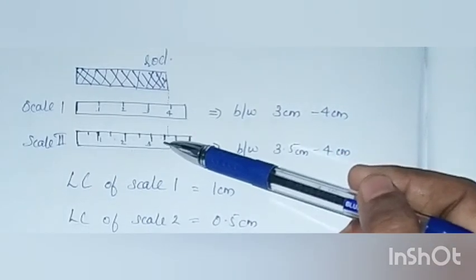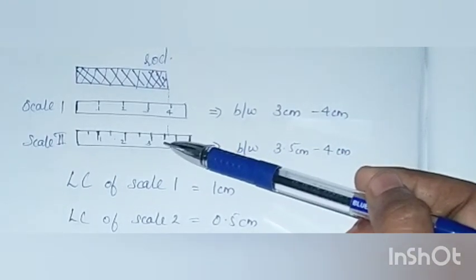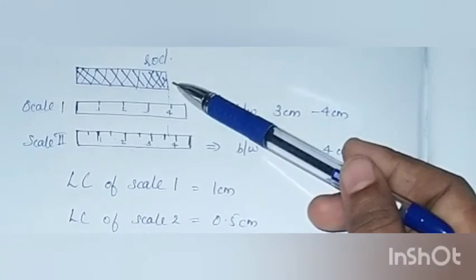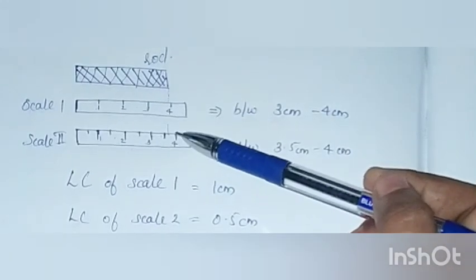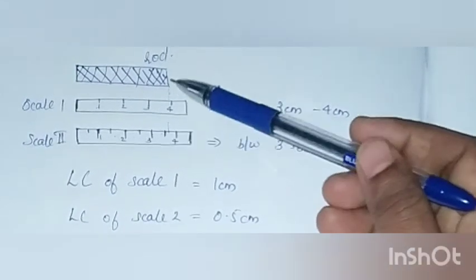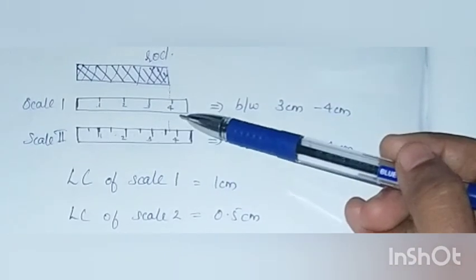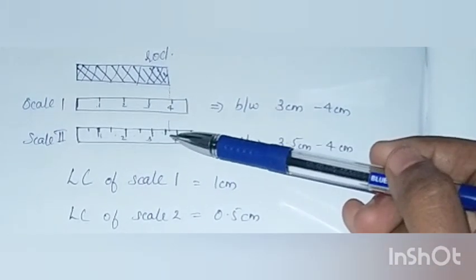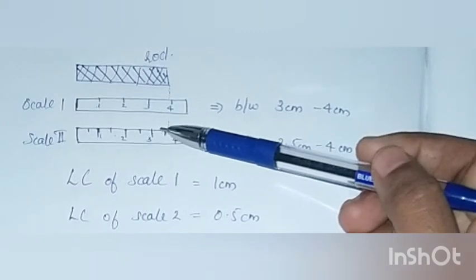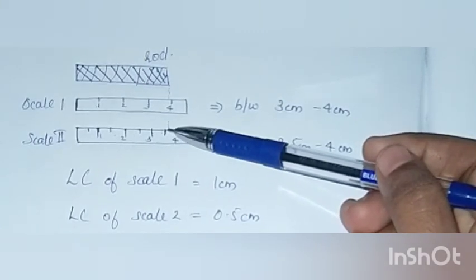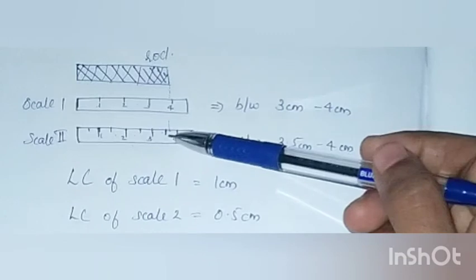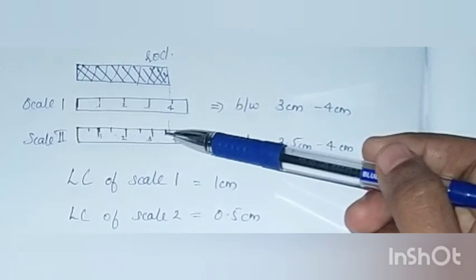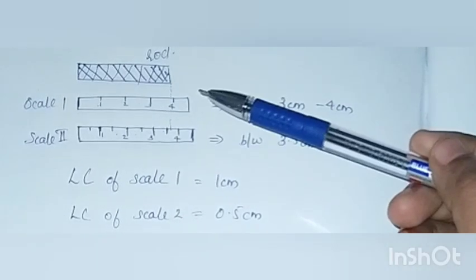Whereas coming to scale 2, the value that the scale can show for this rod is 3.5 centimeter. Because the length lies between 3.5 centimeter and 4 centimeter, it will show a measurement of 3.5 centimeter.